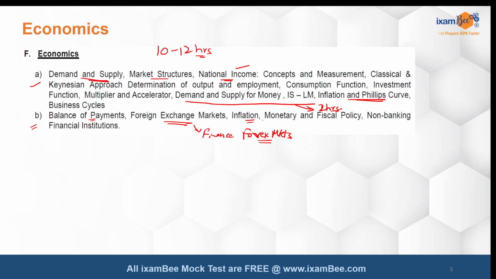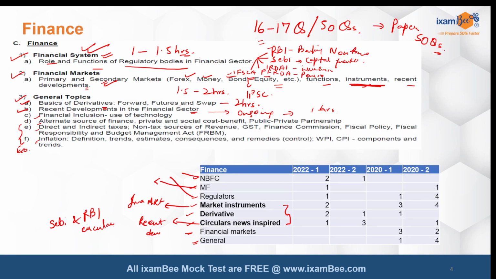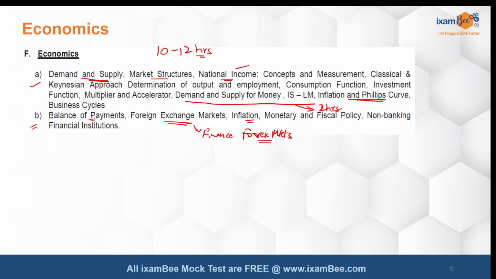Inflation is a topic again overlapping with finance, right? Here there are different types of inflation: core inflation, headline inflation, WPI, CPI. What is explained in detail under finance, where they have elaborated even further, is a similar topic that you can study. Here, under inflation and the Phillips curve, what we are studying is the conceptual economic sense of inflation, like cost-push inflation and demand-pull inflation. That's how the finance and the economics parts differ, right?